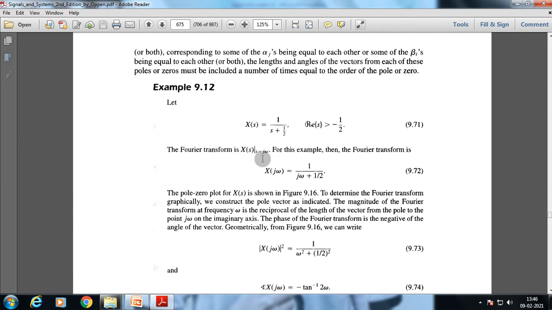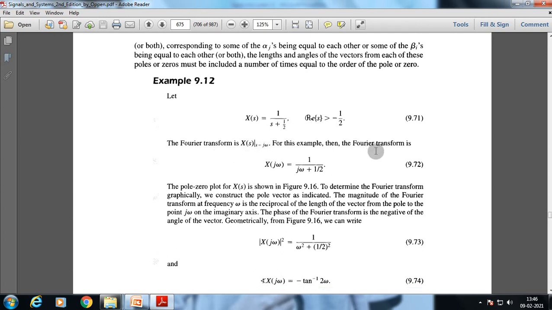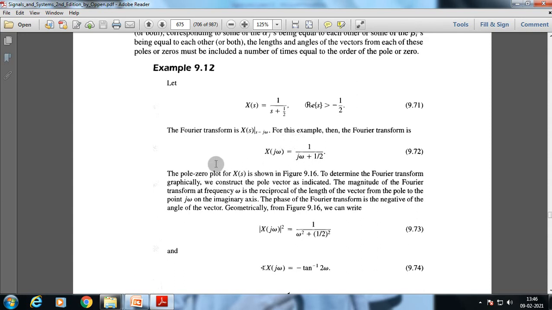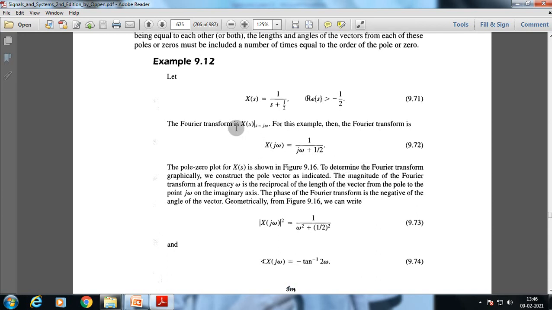The Fourier transform X(s) is equal to jω for this example. Then the Fourier transform is X(jω) equal to 1 by (jω plus half). The pole-zero plot for X(s) is shown in figure 9. To determine the Fourier transform graphically, we construct the pole vector as indicated.